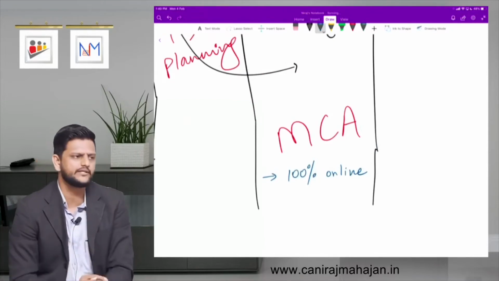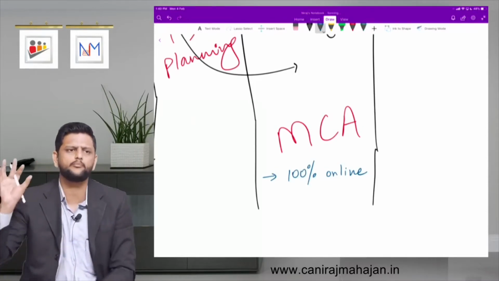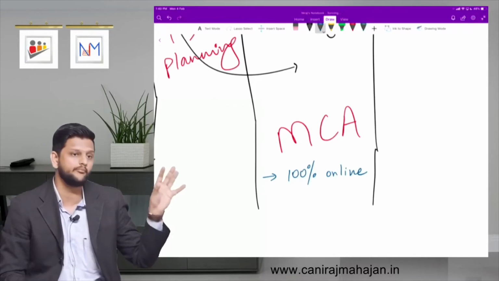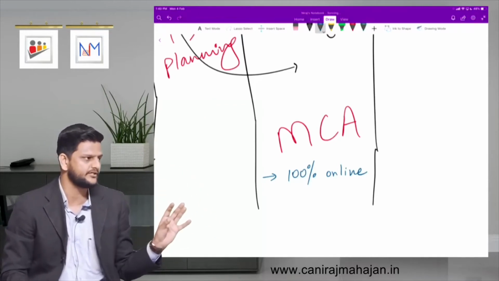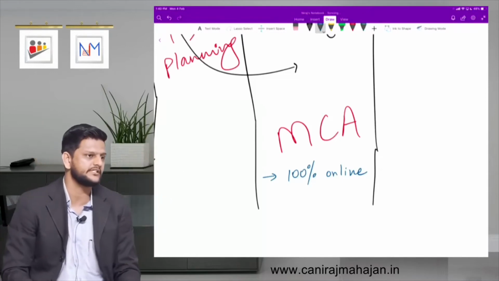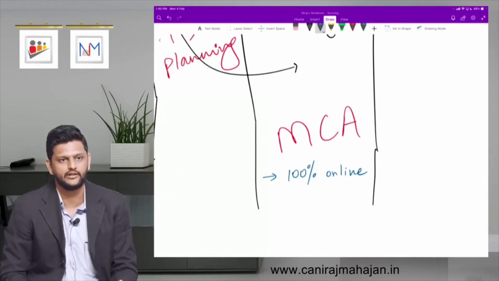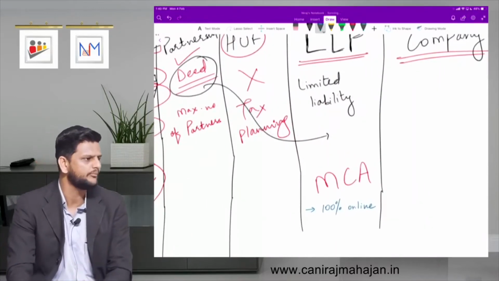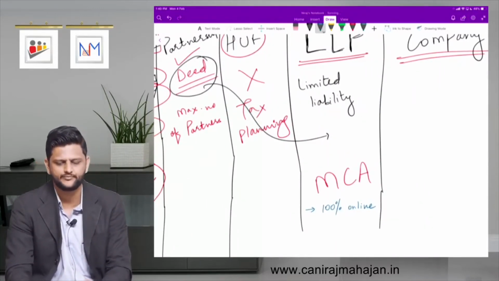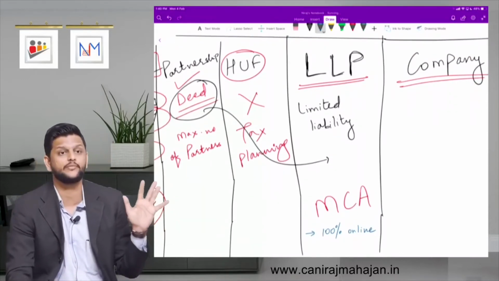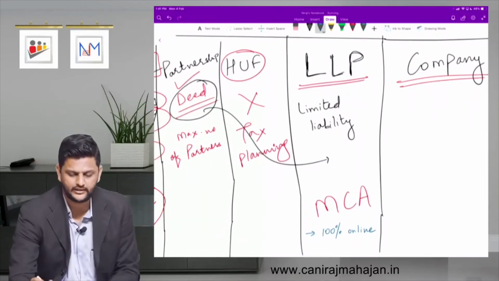When I compare your regular partnership and an LLP, LLP has more importance or more weightage because it is directly recognized or controlled by MCA at the central government level. Understood till here? So obviously we prefer LLP over your regular partnership. Yes? So since there is more control or regulation at the central level.